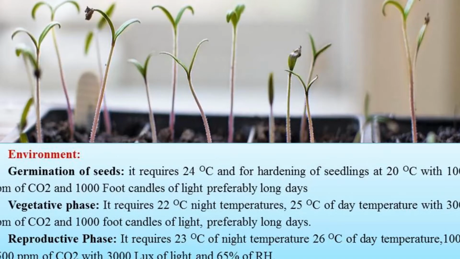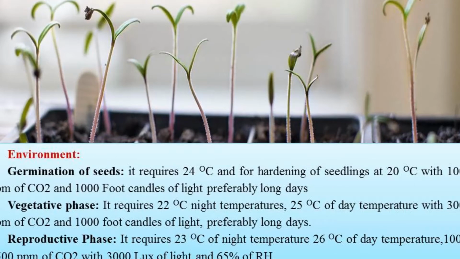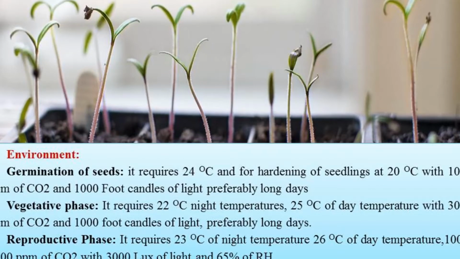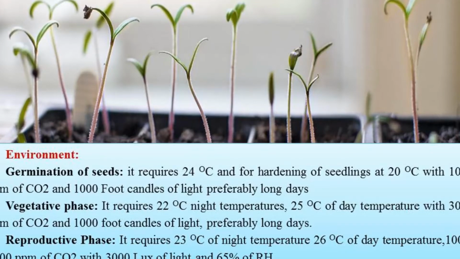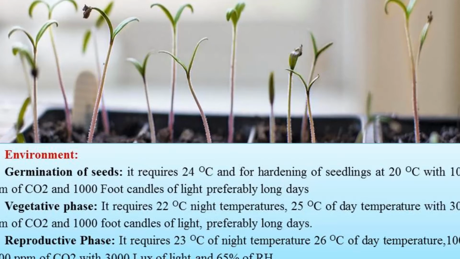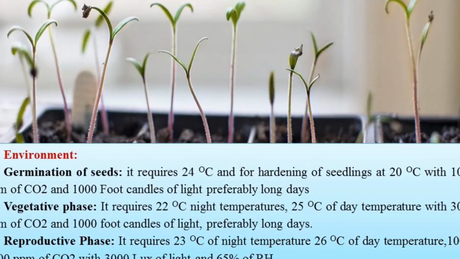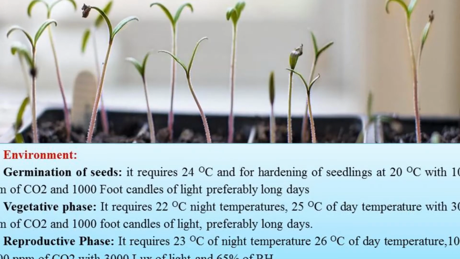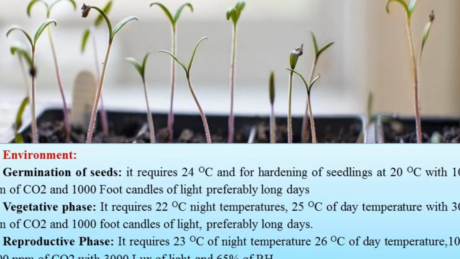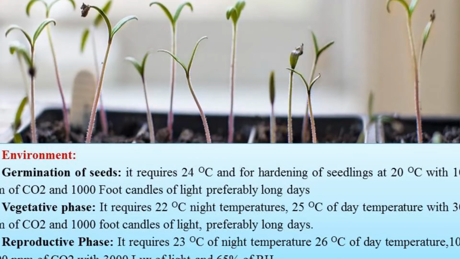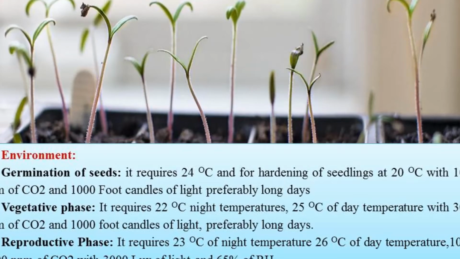Then the next phase, that is the vegetative phase. For the vegetative phase, it requires 22 degrees Celsius night temperature and 25 degrees Celsius day temperature. Along with it, it requires 3000 ppm of CO2 and thousands of foot candle light, and it should be provided for long days, same as germination of seeds.